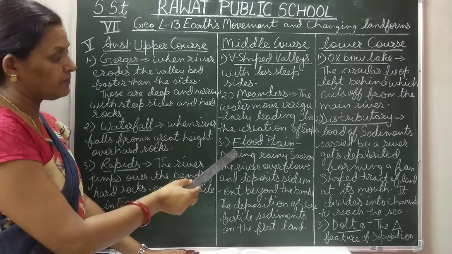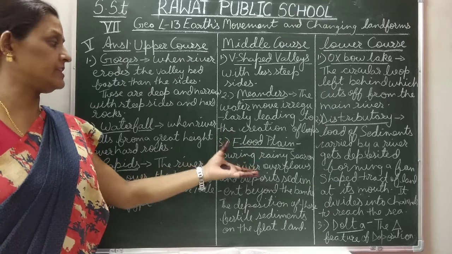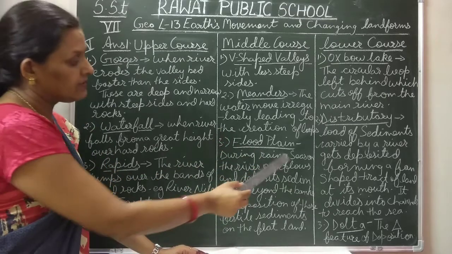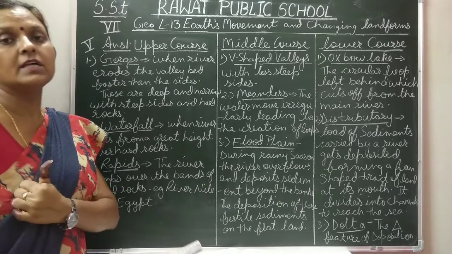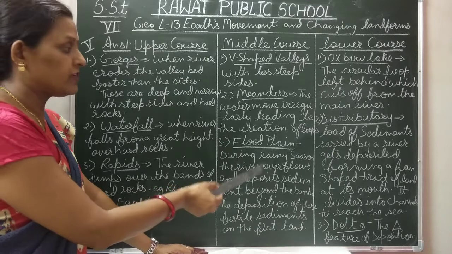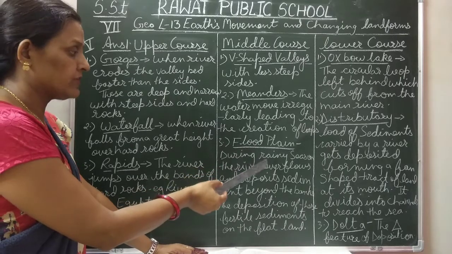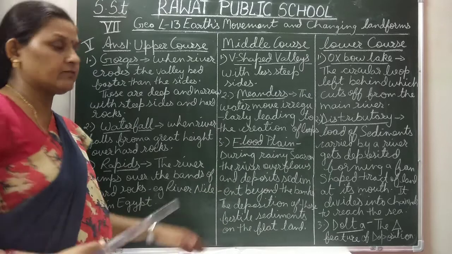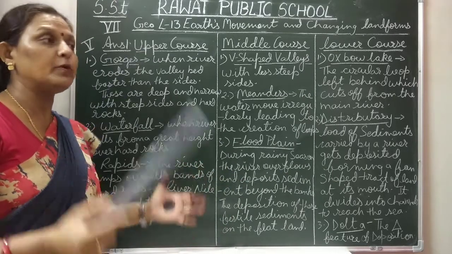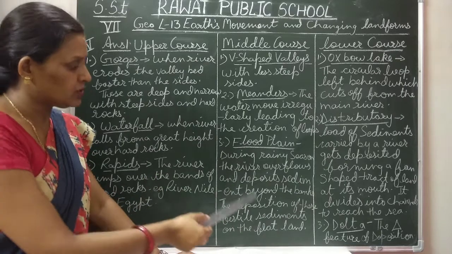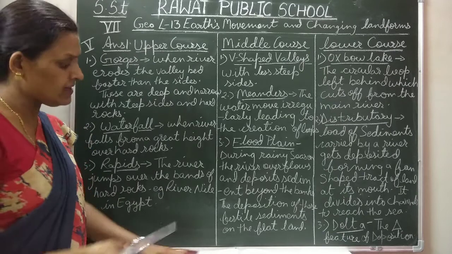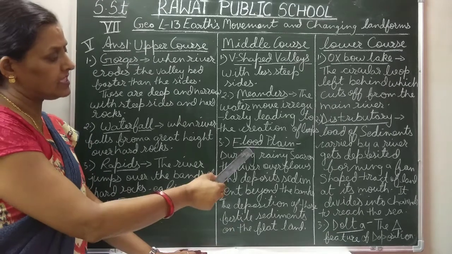Now next are floodplains. As the name itself suggests, these are mainly formed during the rainy season when there is heavy rain. During the rainy season, the river overflows. As the water is in maximum quantity, the river overflows due to rain and deposits sediments. Whatever sediments the river carries with it, it starts depositing beyond the banks. The deposition of these fertile sediments, clay, silt, etc., on the flat land forms floodplains.